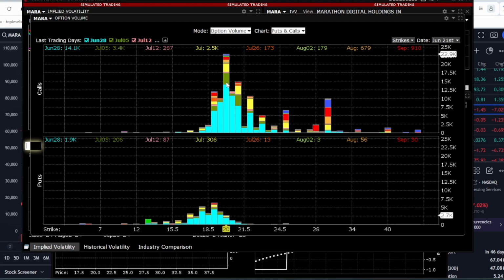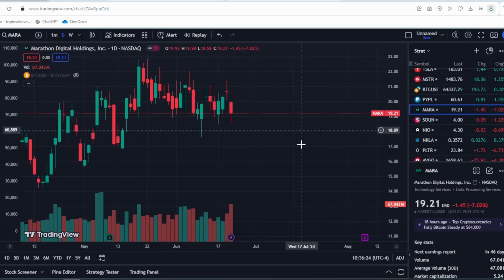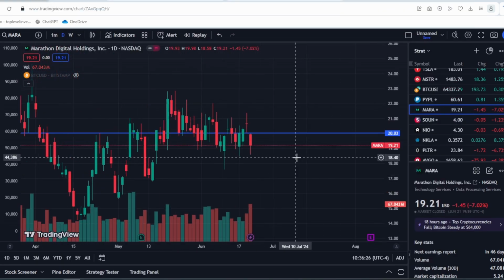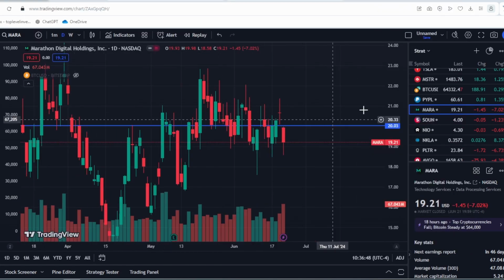Now, let's look at the support and resistance levels. There is a significant resistance barrier at the $20 level, which Marathon Digital has been unable to break through. There have been some short-term breakouts, but the stock tends to fall back afterward. We also see significant resistance at $20.50 and $21, corresponding to call options. These represent substantial resistance levels that the stock struggles to overcome.